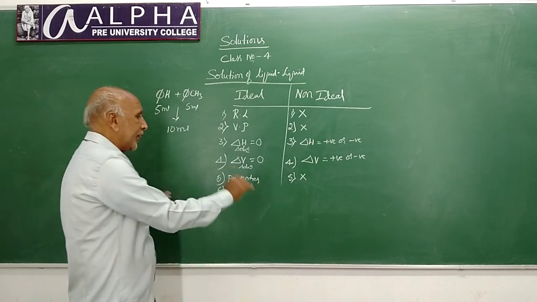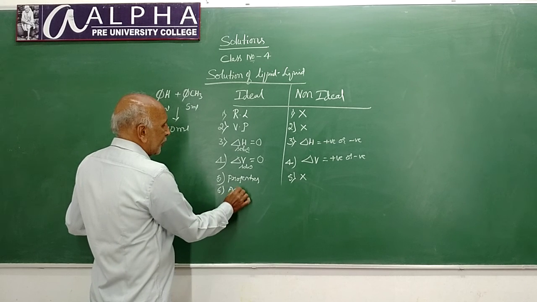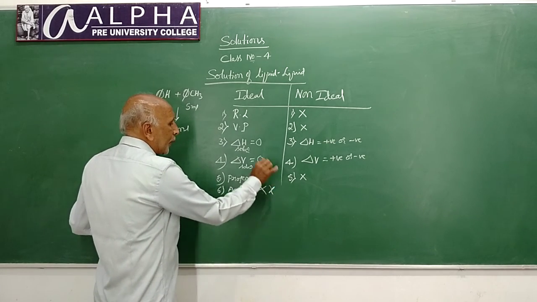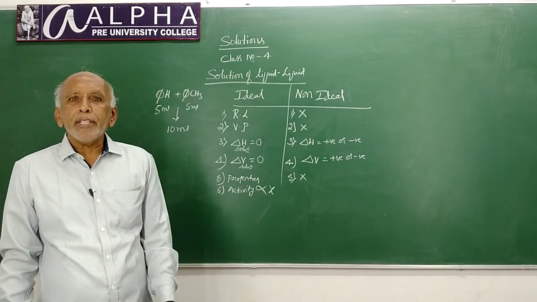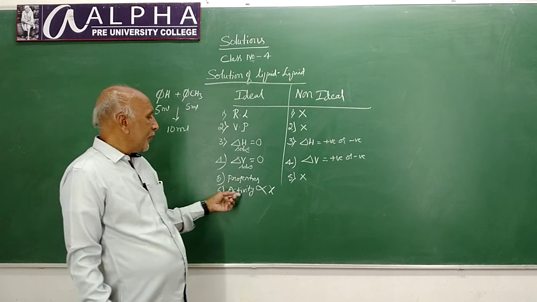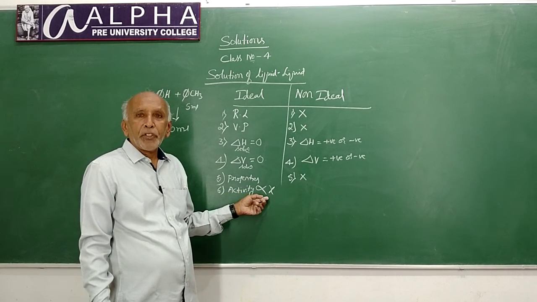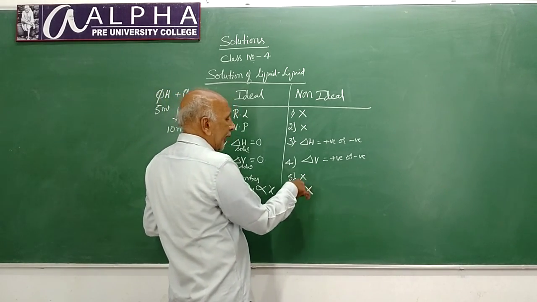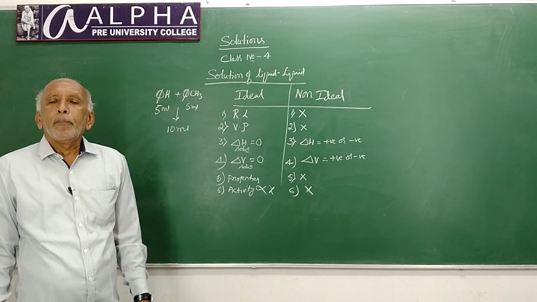Next difference is the activity of solution is proportional to mole fraction. In case of ideal solution, the activity of solution is directly proportional to the mole fraction of the constituent. Here it is not so. Activity is not proportional to mole fraction.